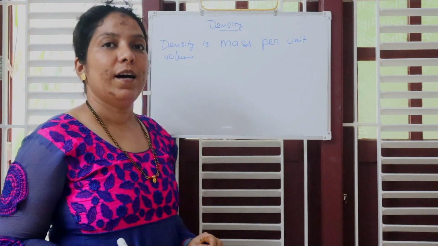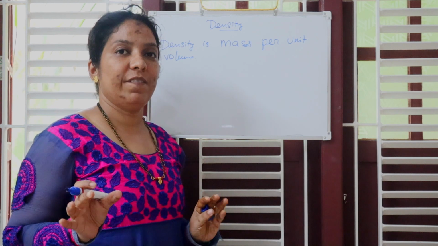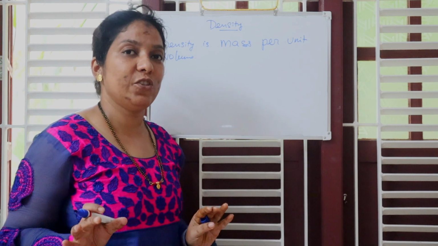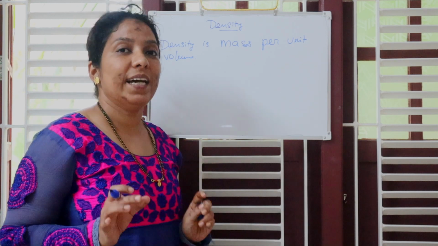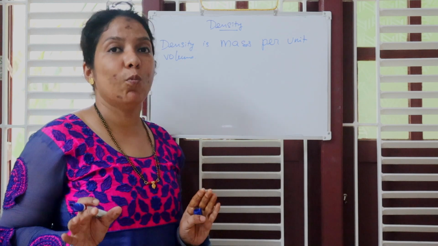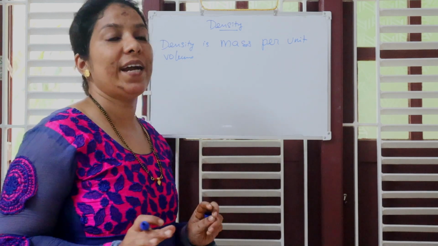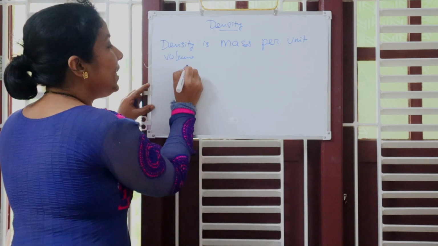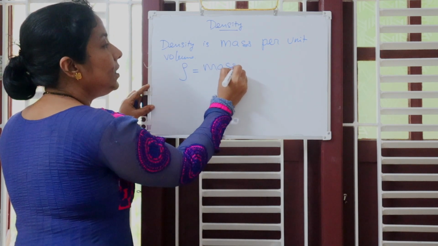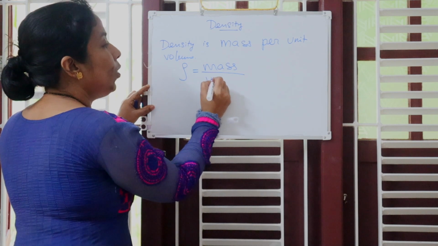Okay, so by definition, in the exam, when they ask you definition, you have to write density is mass per unit volume. Or you can write the formula density rho equals mass over volume.